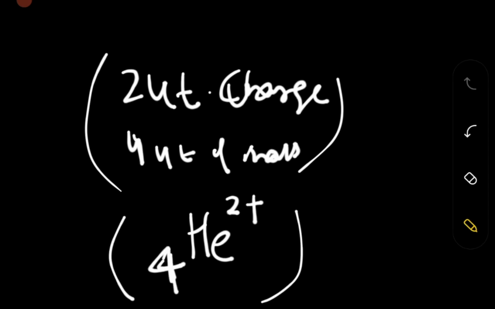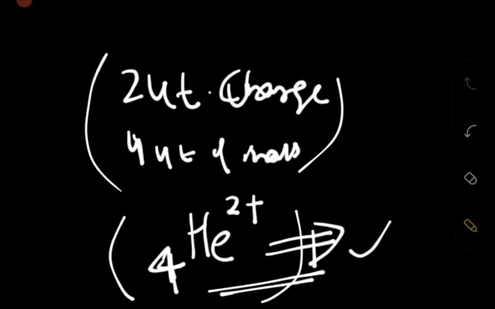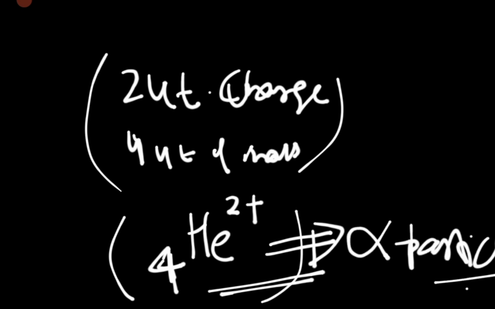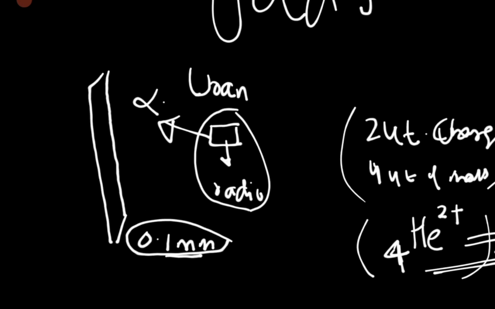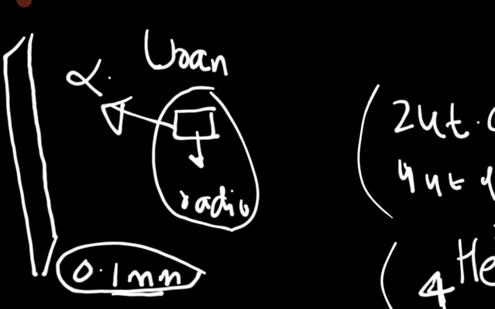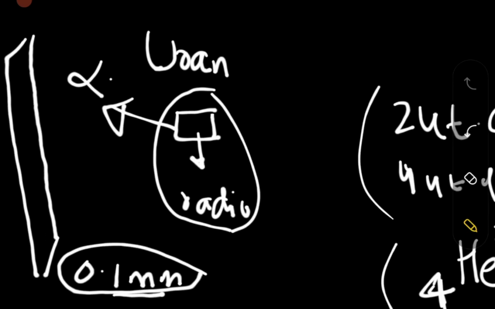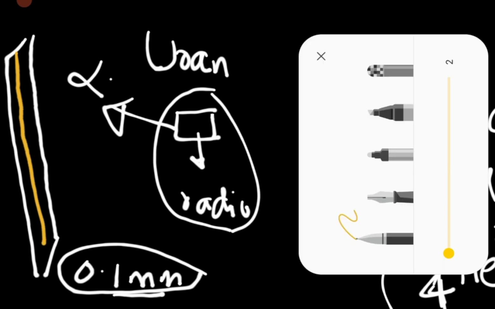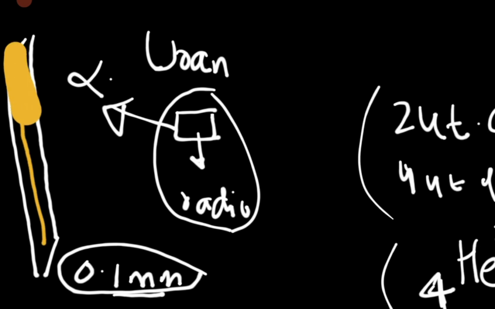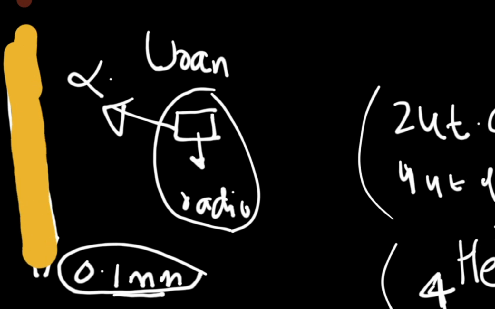So this is the helium atom. This particular helium atom that you will study later onwards is the alpha particle. Now we will move further into that topic. What he did is he took all these things and did what was required, and this is the gold foil, as you can see over there.